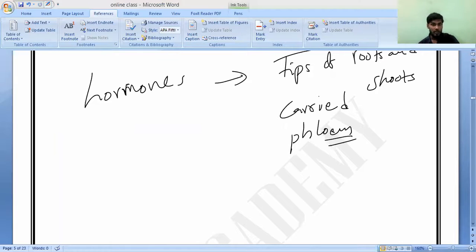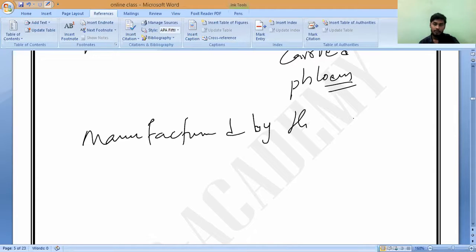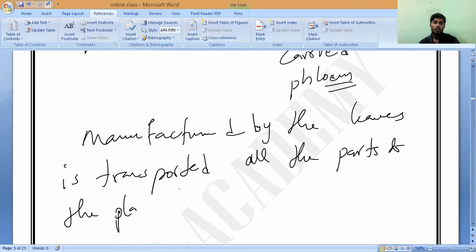The food manufactured by the leaves of the plant is transported to all other parts of the plant by tube-like structures, tubes called what?